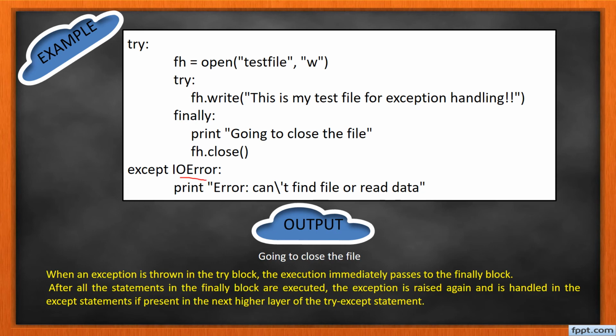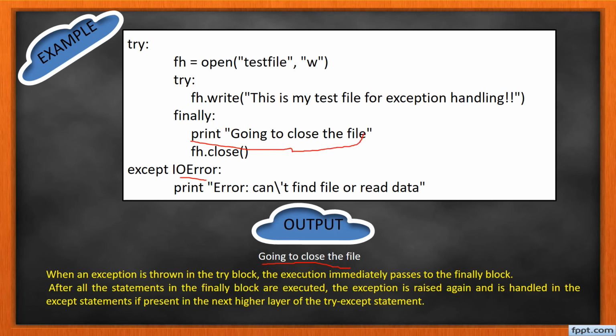So what I said is the finally block will always get executed, whether it raises an exception or does not raise an exception. So the output here is going to be closing the file. Whatever is in the finally block is going to get executed.